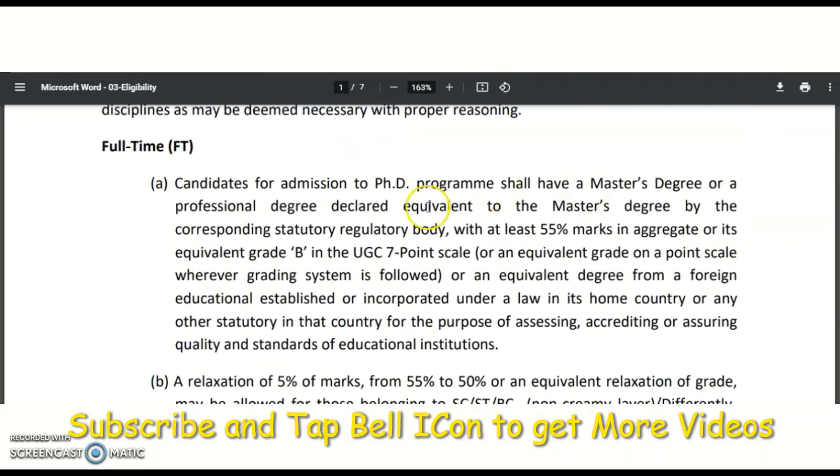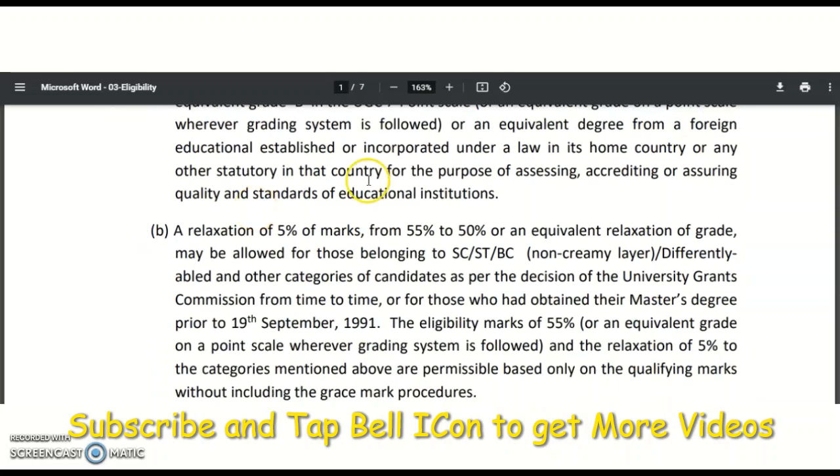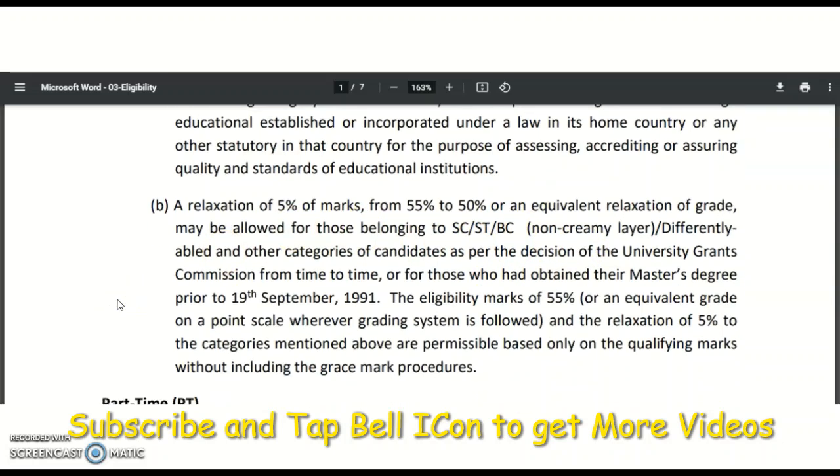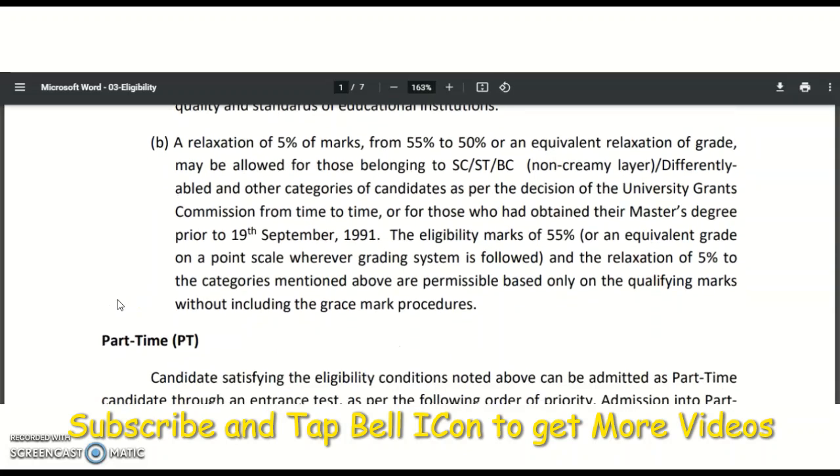So coming to the full-time, the candidates for admission to the PhD program shall have a master's degree or a professional degree declared equivalent to the master's degree by the corresponding statutory regulatory body with at least 55% of marks. A 5% relaxation of marks is provided to candidates who belong to SC, ST and BC non-creamy layer, as well as the differently abled and other categories of candidates as per the decision of the University Grants Commission.